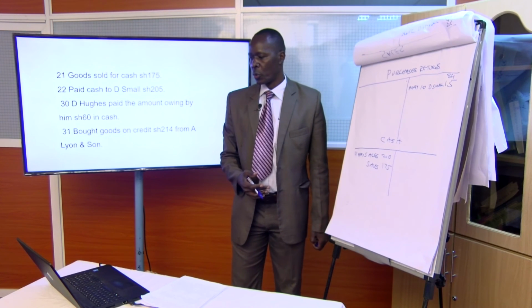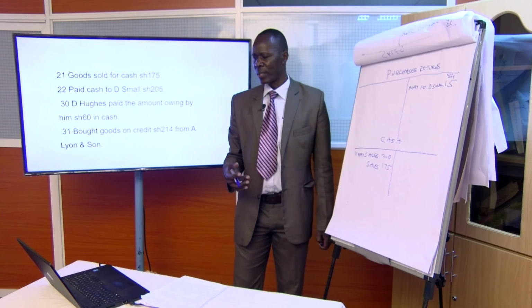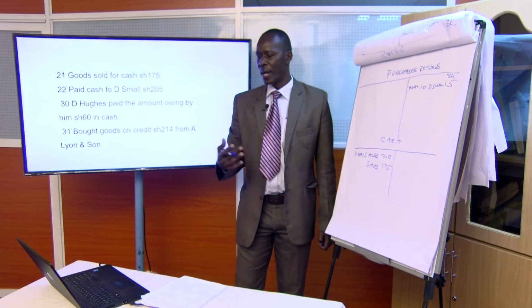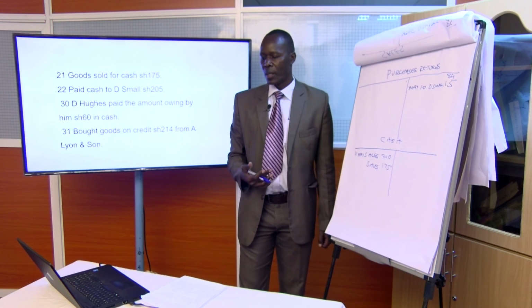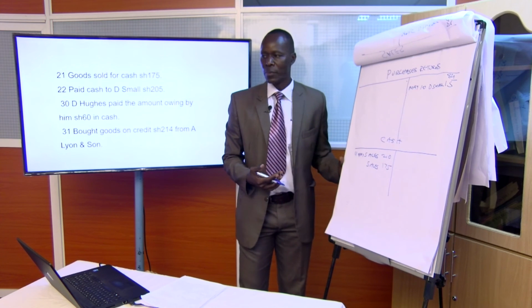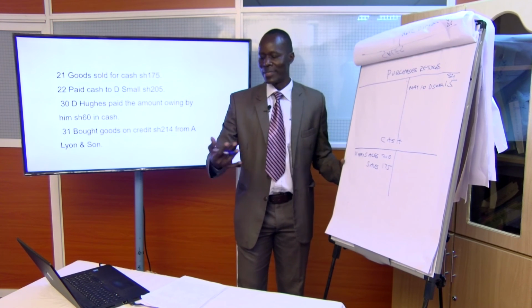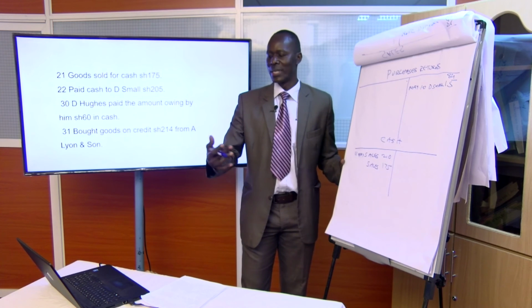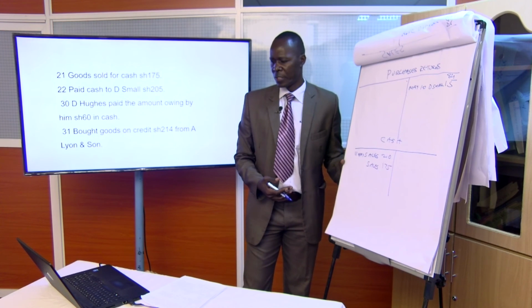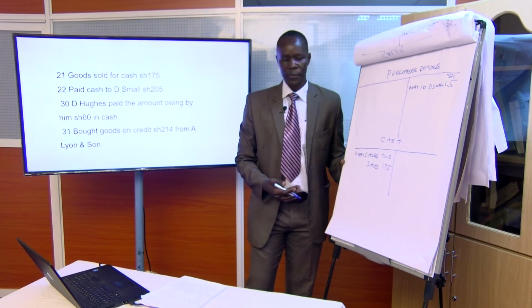Let's go to 22nd. What happens on 22nd? Paid cash to this small. Now when we pay cash, it means our asset of cash is decreasing. How do we record that? We credit. So how much is involved here? 205.